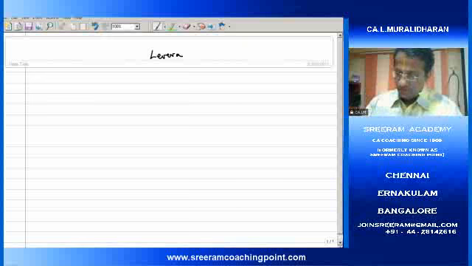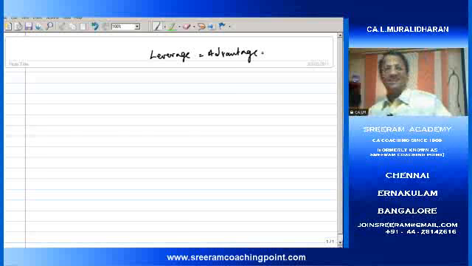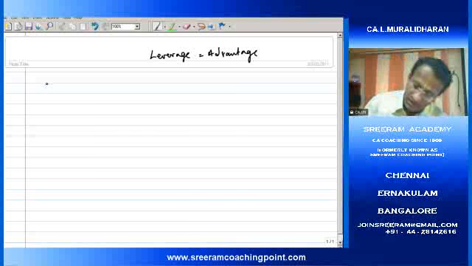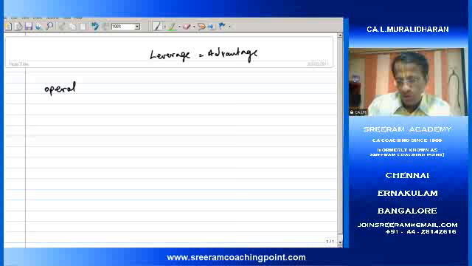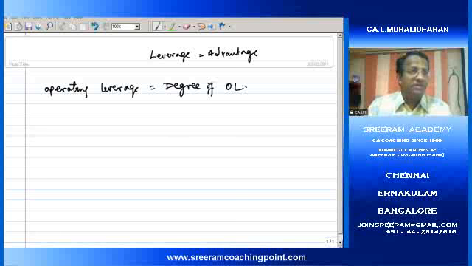So leverage means advantage. Leverage equal to advantage. Okay. So we call it operating leverage, or degree of operating leverage.